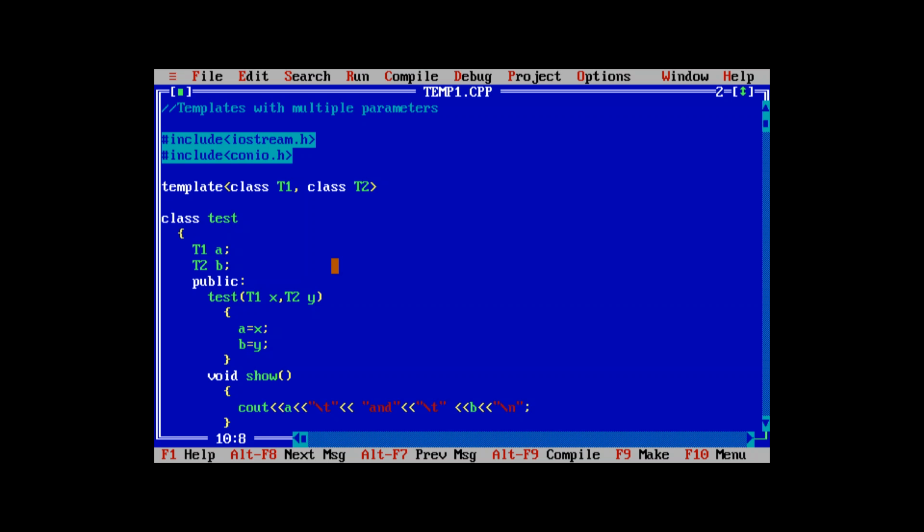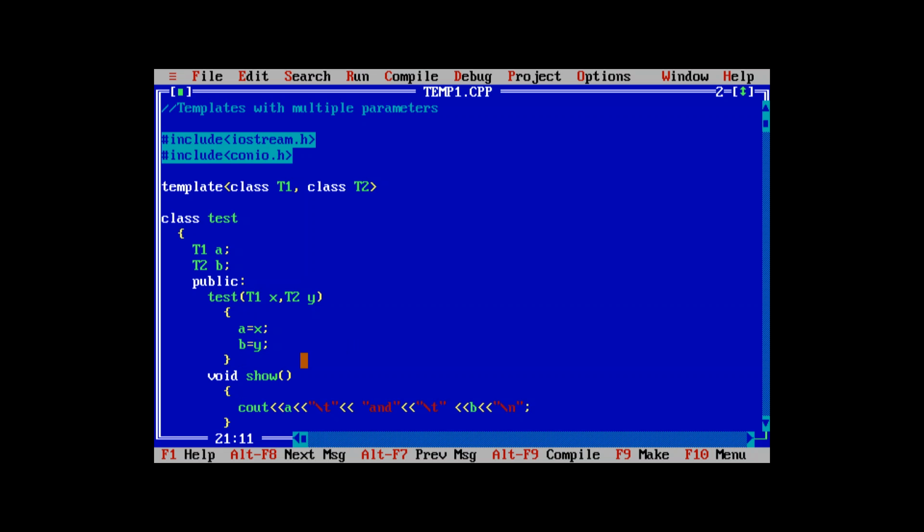Now next is the public part, that is publicly declared: Test(T1 x, T2 y). Test is the constructor function, and again there are two parameters, where x is of type T1 and y is of type T2. Then a = x. Whatever value is given by the user will be assigned to a. In the same way, whatever the value of y will be assigned to b. Now a and b contain the x and y values.